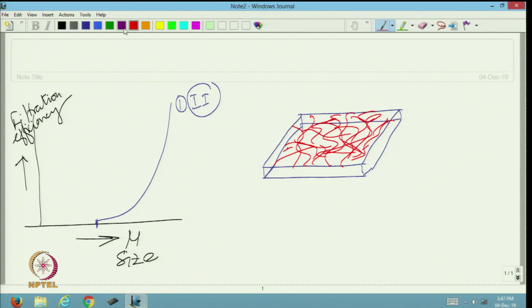Now, when the fibers are aligned in random direction and air is loaded with a little bit smaller size particles, at present the particles are smaller in size and air is moving through the filter medium in different directions.